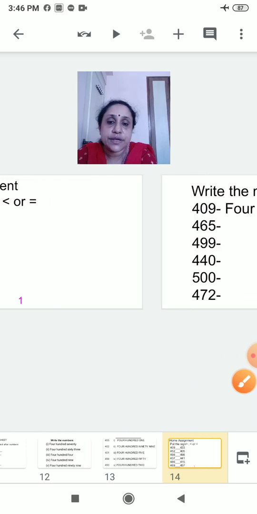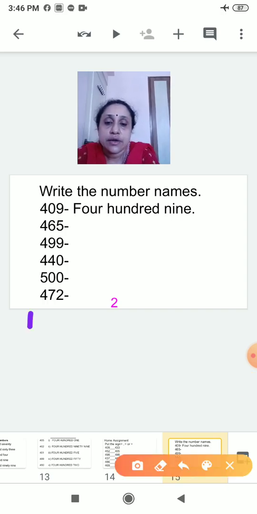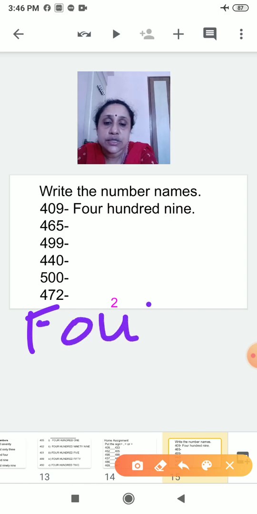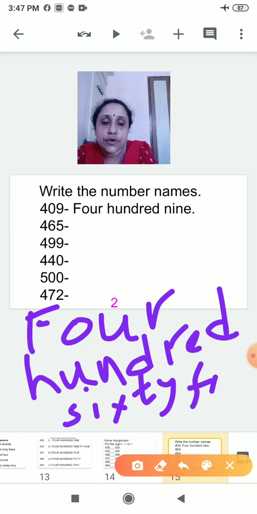Now the next page, you have to write the number names. First one is being done, 409. Like this you will read and write. Second one is 465. So you will write 4, you all know the spelling of 4, then 100, then 65.